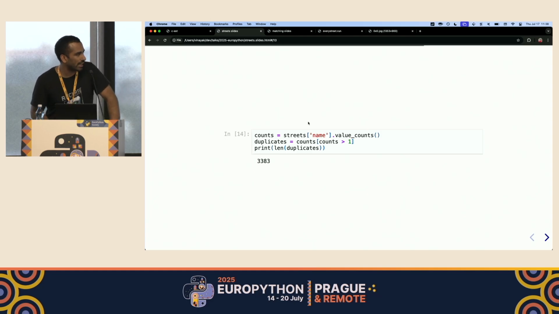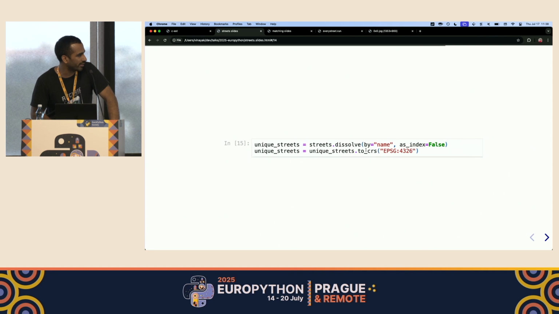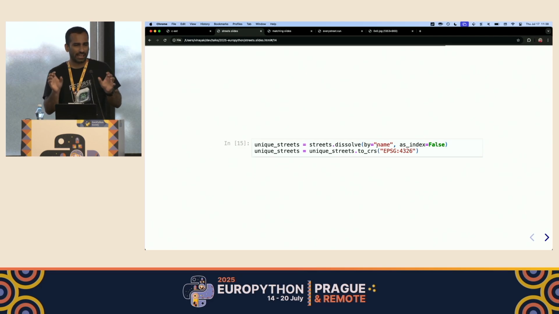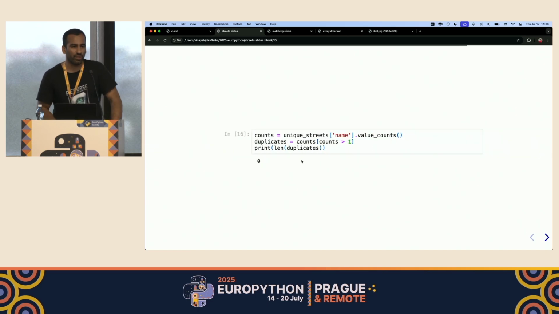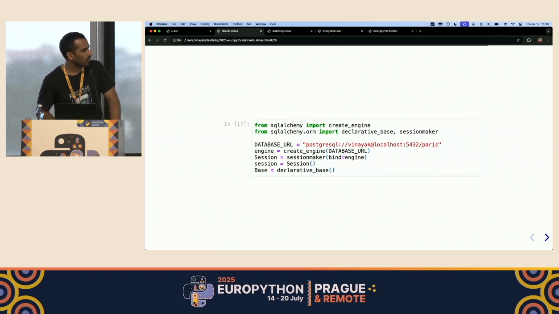To do that group by, we can use this dissolve function from GeoPandas, where we group by name. What it basically does is combine all of the different geometries by name into a single geometry, so that at the end we only get one street. If we do that, you can see that all of the duplicate streets are gone and all of their geometries are combined. Now we can start inserting this data into Postgres.